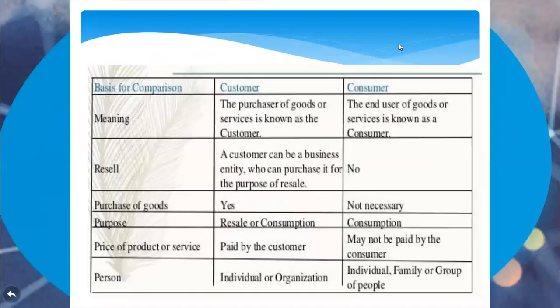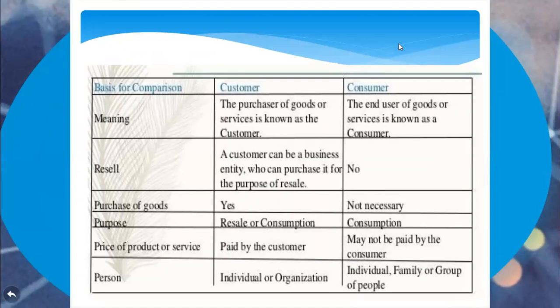Let's take a few examples. If it comes to the difference between the customer and the consumer, in the meaning, the purchaser of goods we call a customer, the end user of goods we call a consumer. If it comes to resale, the customer can resell his product, but not the consumer. The consumer is consuming, he is not reselling.